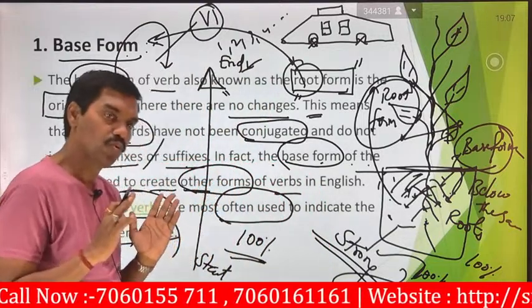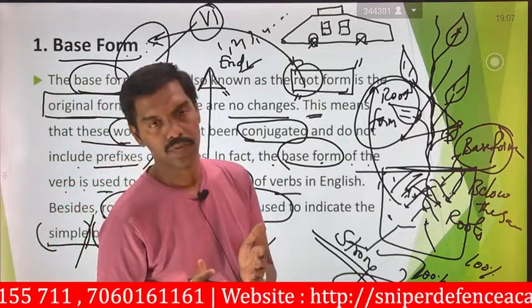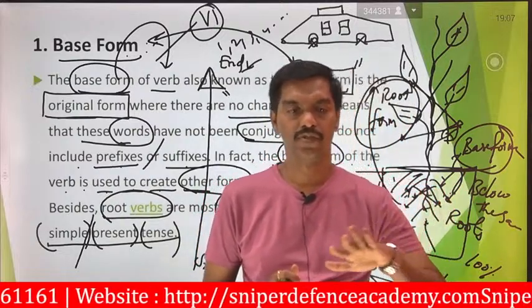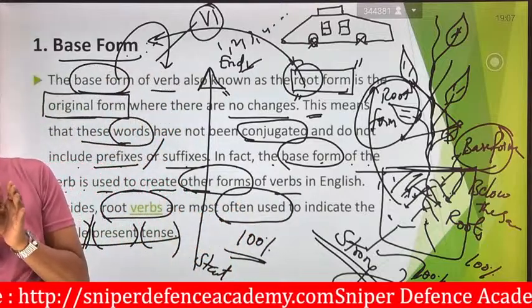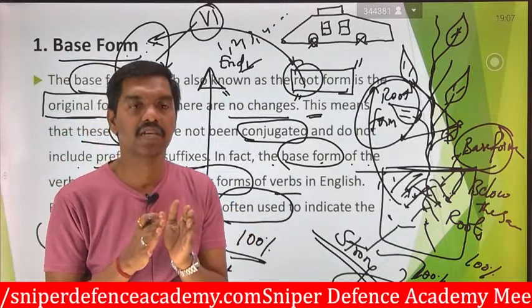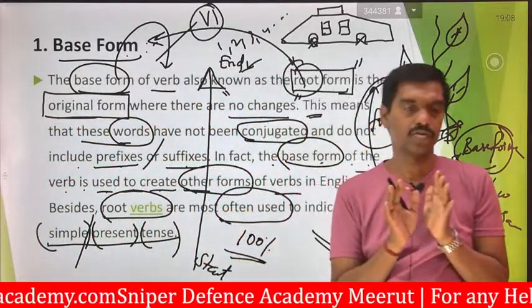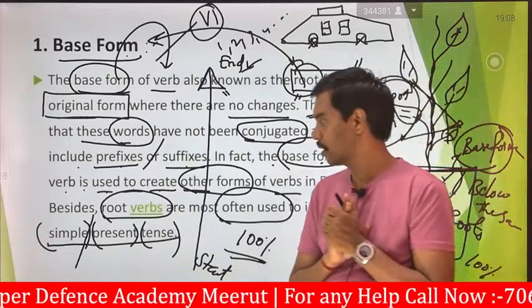And there are no alternative words available, like run, love, like, whatever. So there is no alternative. These words will give a strong action to that particular sentence.